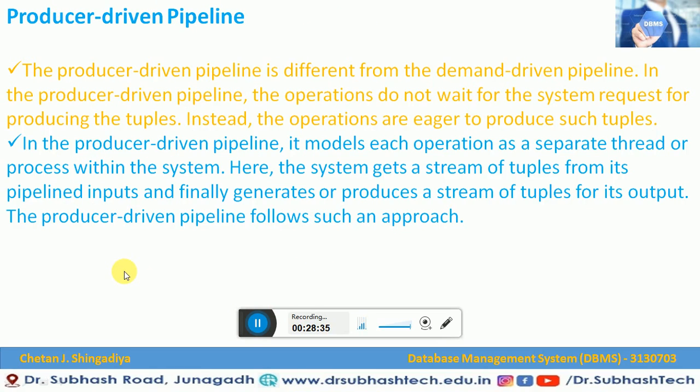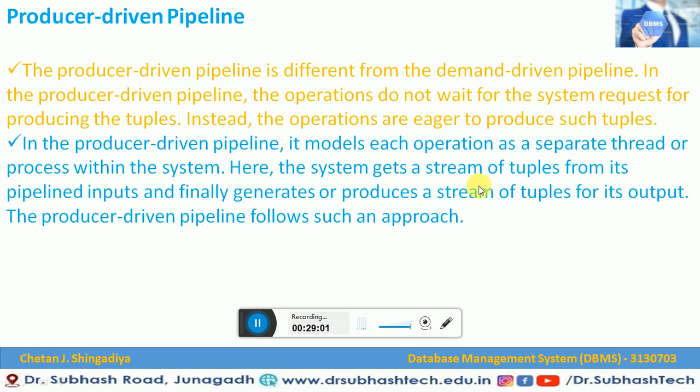Now let us talk about what a producer driven pipeline is. The producer driven pipeline is different from the demand driven pipeline. In a producer driven pipeline, the operators do not wait for requests; instead, the operations are eager to produce tuples. It models each operation as a separate thread or process within the system.